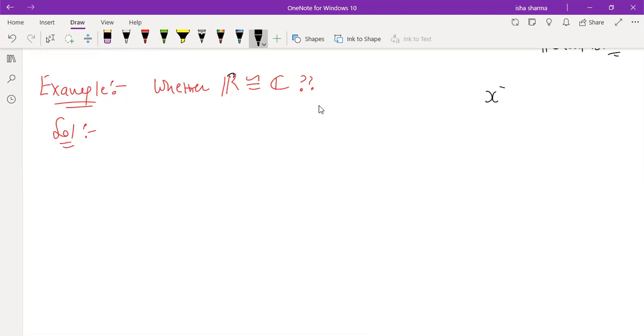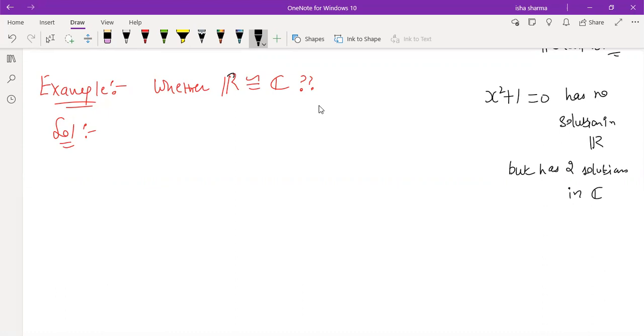Like if I consider x squared plus 1 equal to 0, I know this has no solution in R, right? But it has two solutions in C. So the number of solutions of a given polynomial is different in both the rings. So that is sufficient to prove that they cannot be isomorphic to each other.